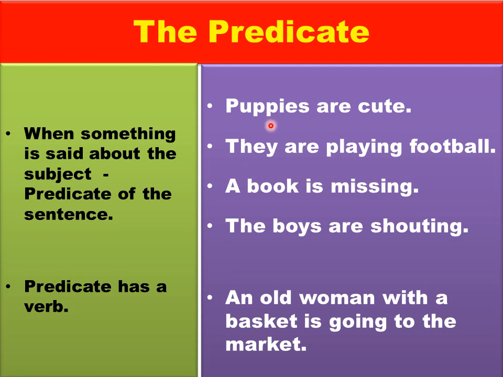In the first sentence, this is the head word and this is the subject. Whereas, if you see this, "are cute", here is the verb and this is the object. So, this part is the predicate.